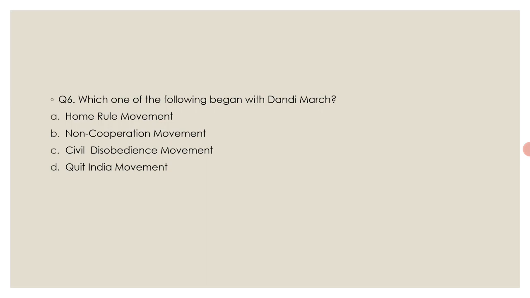So, along with 78 followers, Gandhiji started his famous march from Sabarmati Ashram on March 12, 1930, to the small village Dandi, which was in the district of Navsari. And it was all to break the salt law. Gandhiji covered a distance of 240 miles in 24 days, and on reaching the seashore, on 6th April, he broke the salt law by picking up salt from the seashore. Moving to the next question.